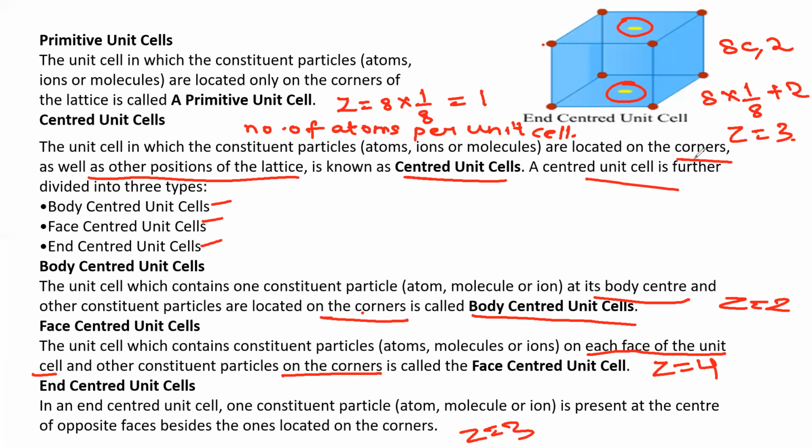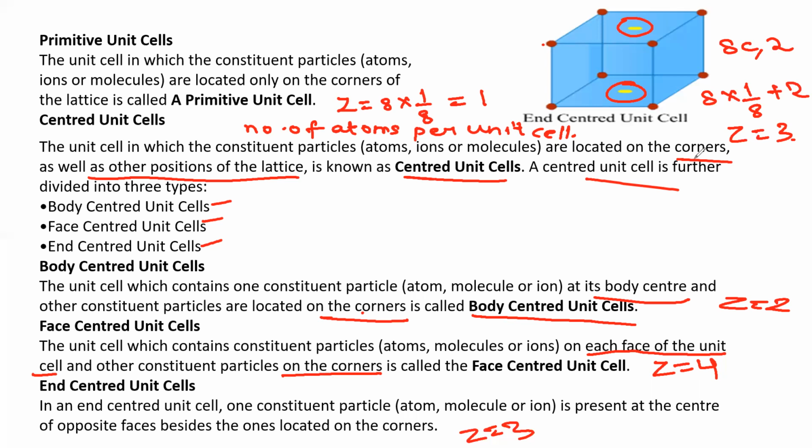The unit cell in which the constituent particles are only located at the corners of the lattice is called a primitive unit cell. So for a primitive unit cell, what is the value of Z? Z is equal to 1. How did we get it? From experimental data we know that at each corner of any crystal, only 1/8 of an atom is contributed. So Z is equal to 8 into 1/8, which is equal to 1.